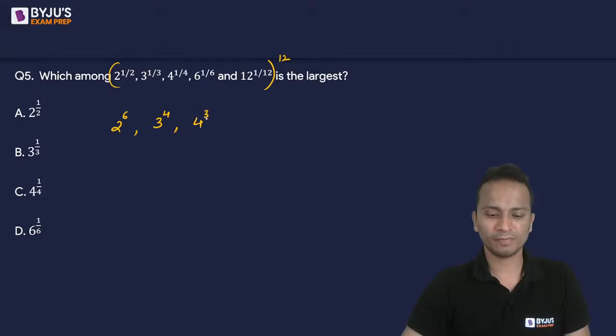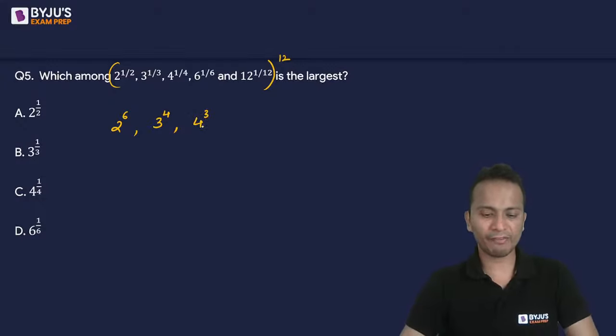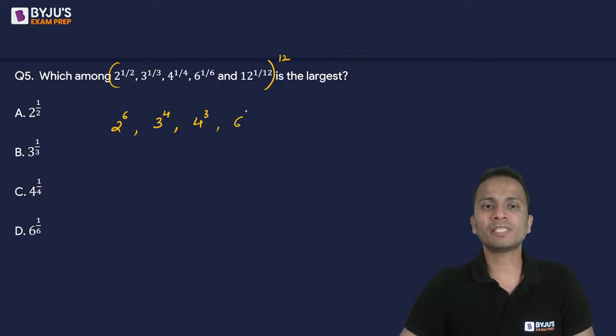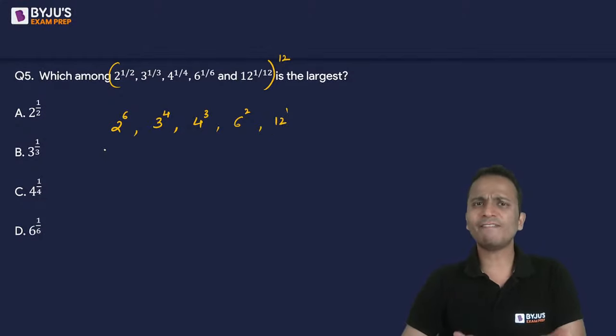Next number, 4 raised to the power 1 upon 4 multiplied 12 will give me 4 raised to the power 3. Now people are giving different answers. So 4 students have given option A and 2 of you have given option B as the answer. Let's check. Now next number will become 6 raised to the power 2 and the last number will become 12 raised to the power 1. Alright. Now I'll calculate the value of all of them.